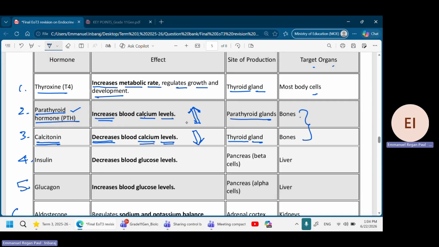You see, one is increasing, the other one is decreasing. That means both of them are working opposite to each other. Which one? The calcitonin and the parathyroid hormone. They work opposite to each other. Okay, now let's move on to the next one.